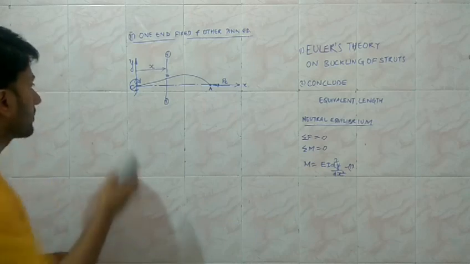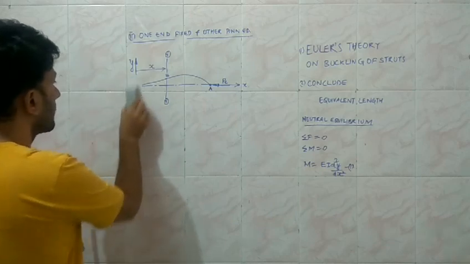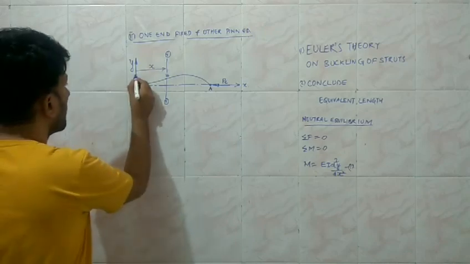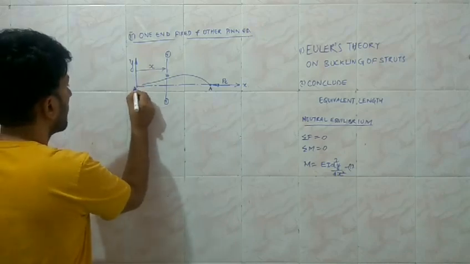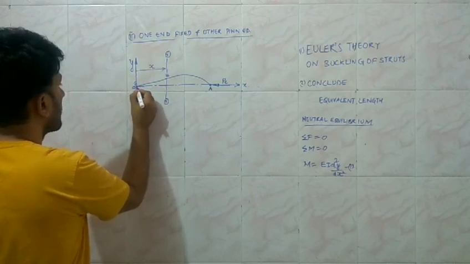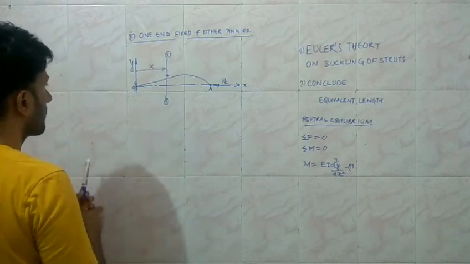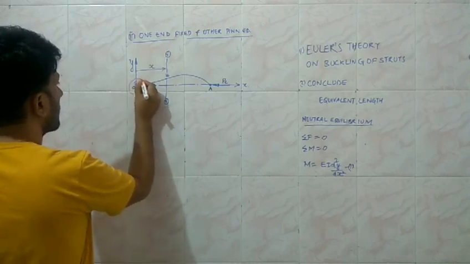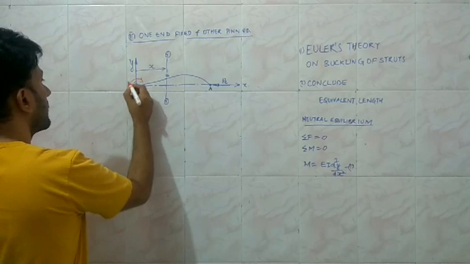I am going to represent it with another color, and the end is fixed, represented by the red color, and this is the moment.